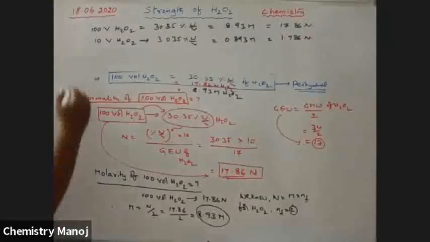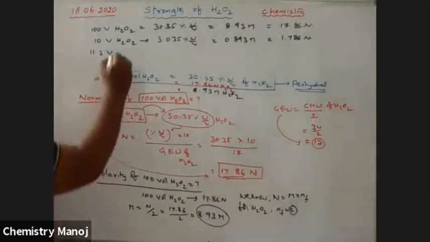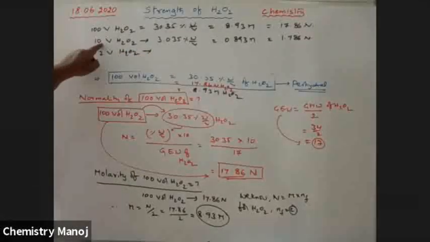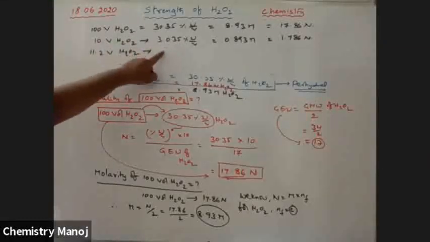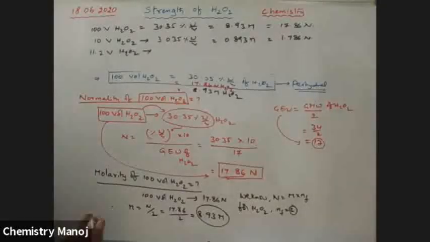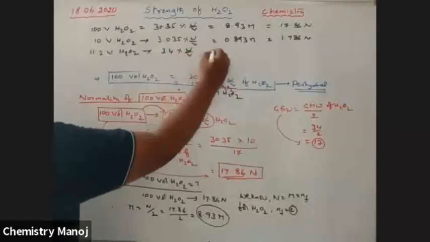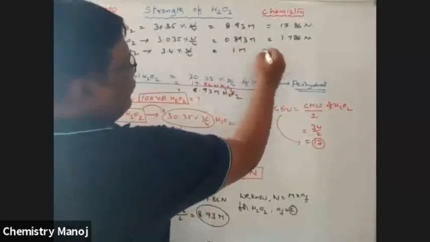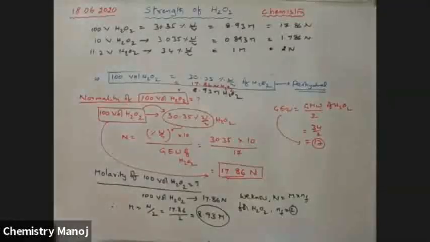Someone asked, sir, 11.2 volume is how much? So for 10 volume it is 3.035. For 11.2 volume, let it be X. Calculate this, and finally we will get 3.4% weight by volume, which is equal to 1M molarity, which is equal to 2N.